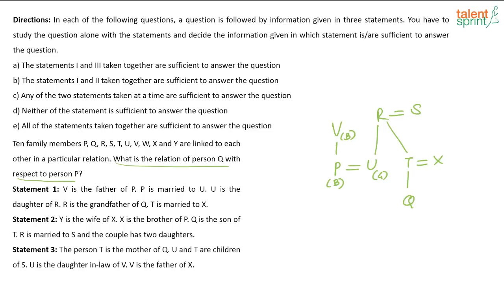Poti says, ma'am, in the first statement, T is married to X. Here it is given Y is the wife of X. There seems to be some mismatch in the question.